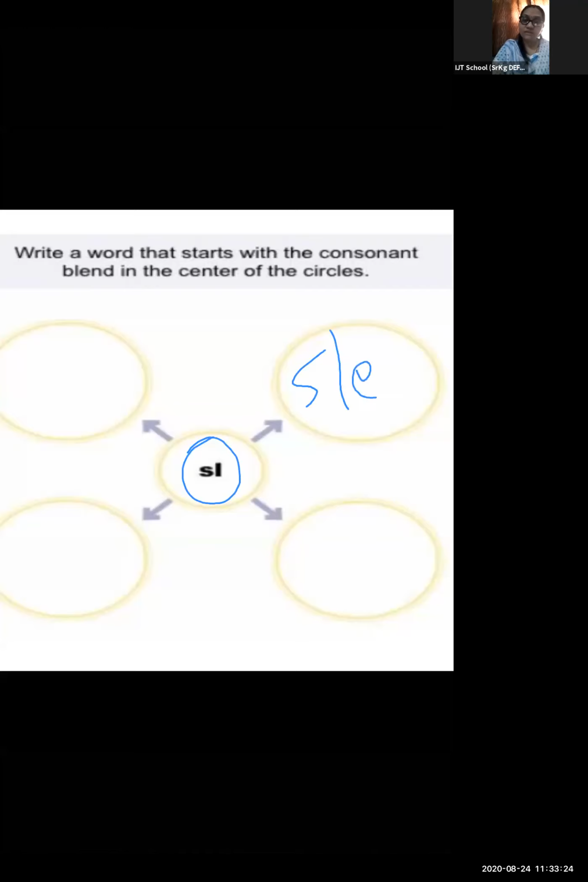We can write over here sleep. And what else? Yes, even slide. Yes or no? You can hear? Yes. Slur, slur, slide. In this way, I can also write here two more blends.